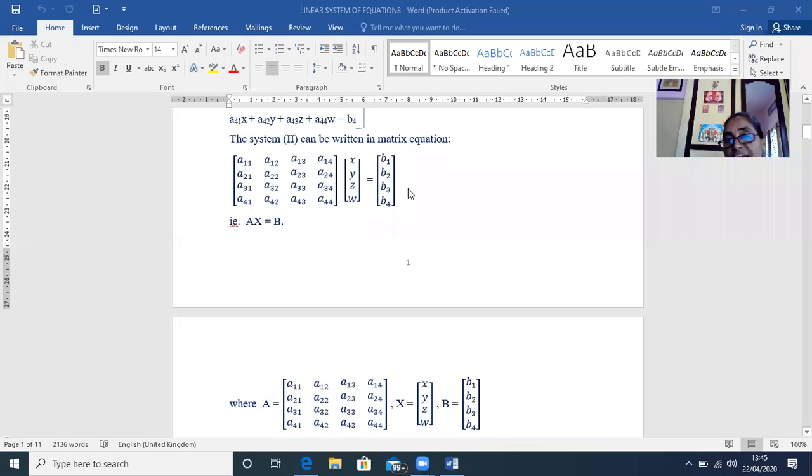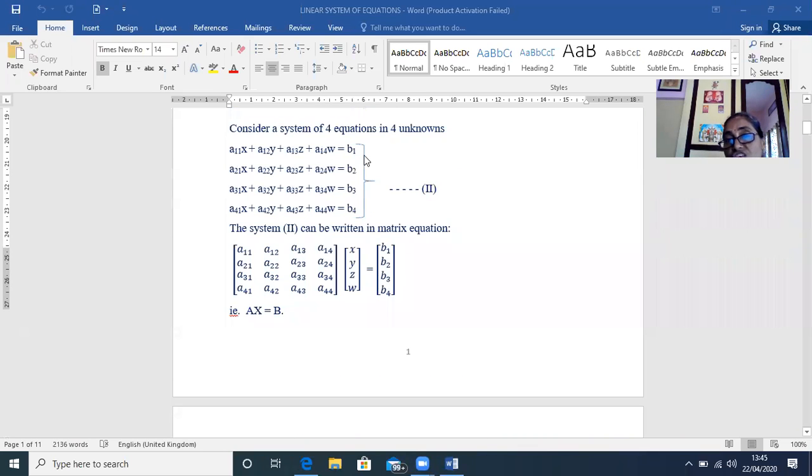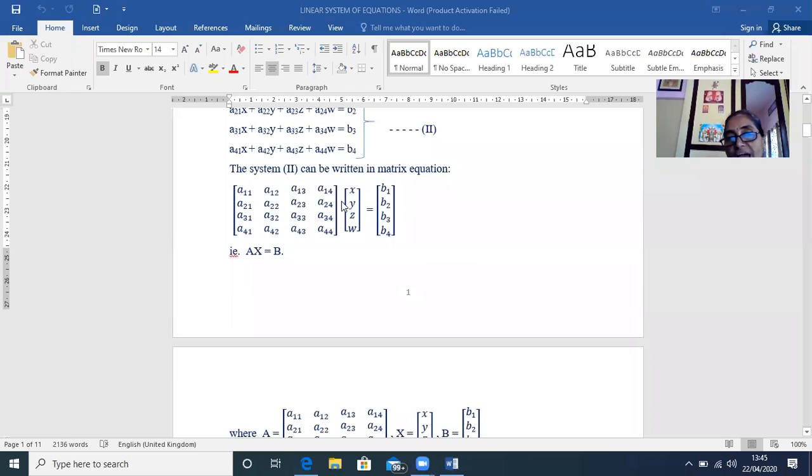Remember, when the right side of these equations is 0, then we say that the system is a homogeneous system of linear equations. And when at least one of B1, B2, B3, B4 is different from 0, we call it a non-homogeneous system of linear equations. You will be having homogeneous and non-homogeneous systems.